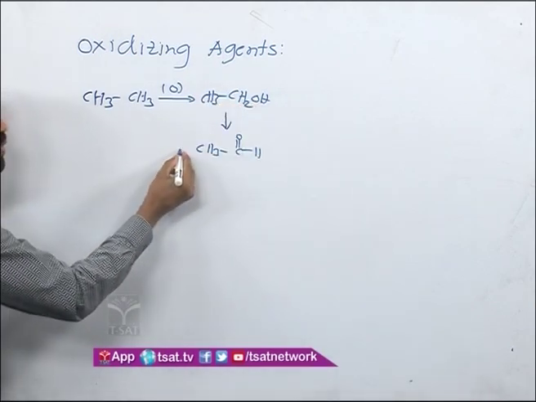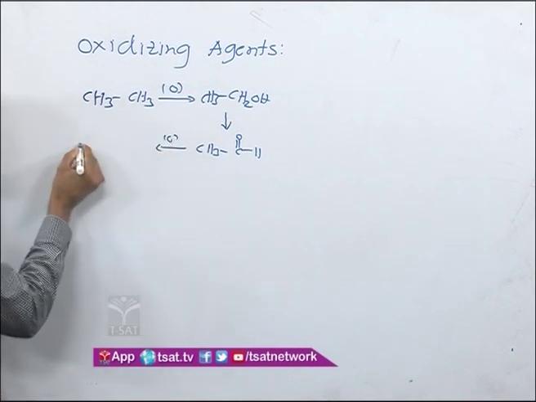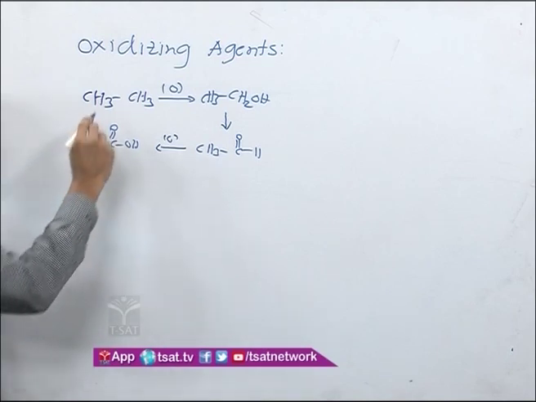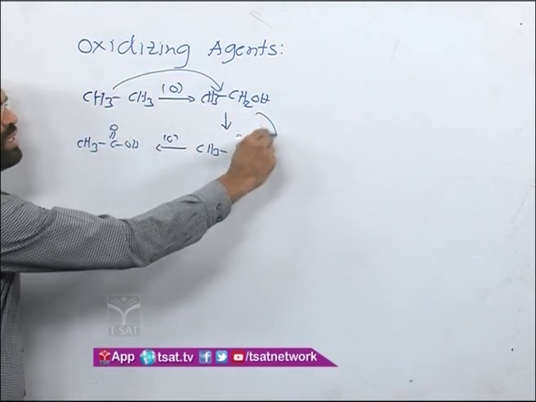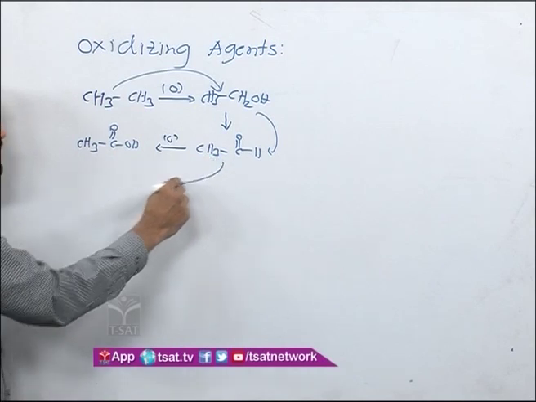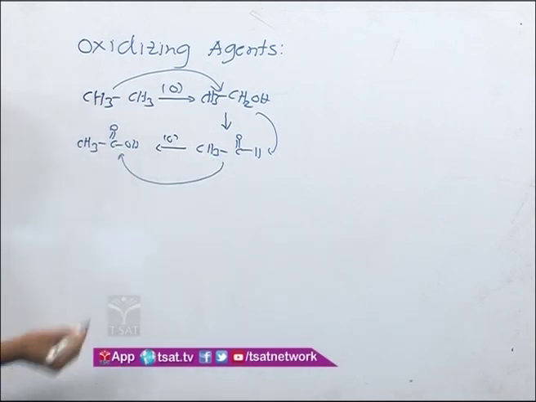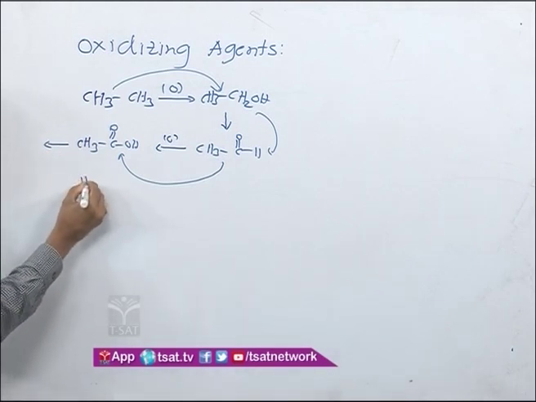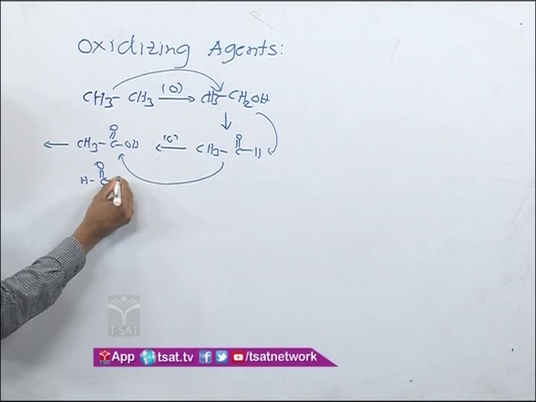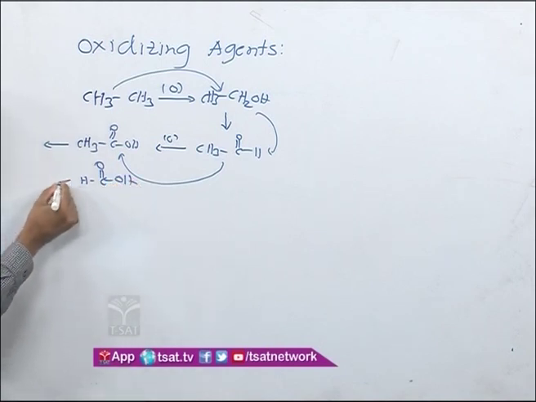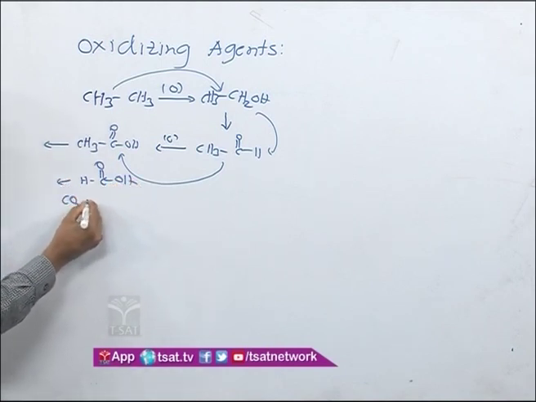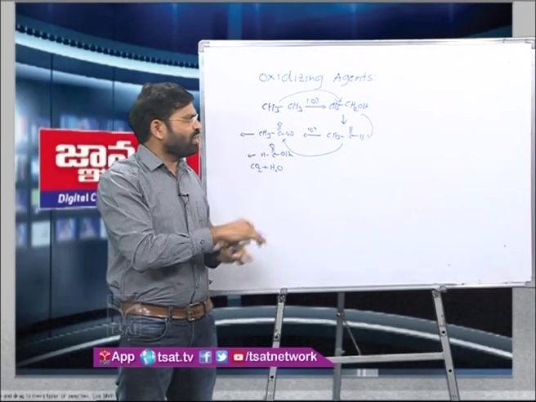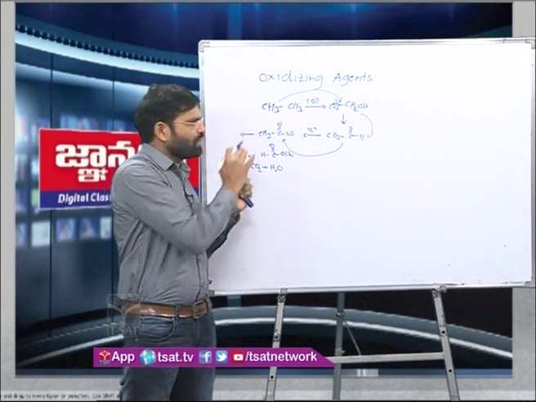This is another oxidized product. If I add further oxygen, you get the carboxylic acid, CH3COOH. So this is the oxidized product of the aldehyde, and the oxidized product of the aldehyde is the carboxylic acid. Carboxylic acids also undergo further oxidation, with some limitation. If it is the first carboxylic acid, HCOOH, then it further oxidizes to give carbon dioxide as well as water. Whether it undergoes oxidation or not, why it does or does not, is what we are going to discuss. First thing.